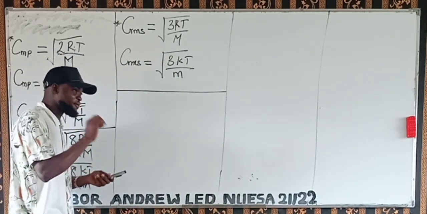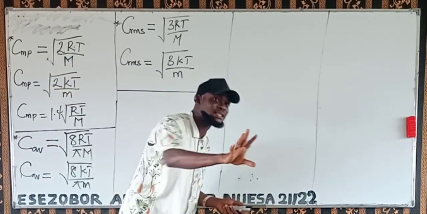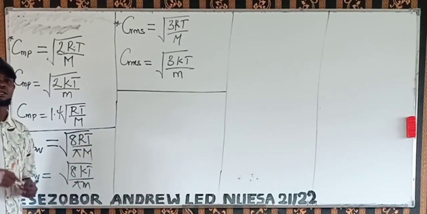The mean free path of a gas. Now, what do we mean by the mean free path of a gas?